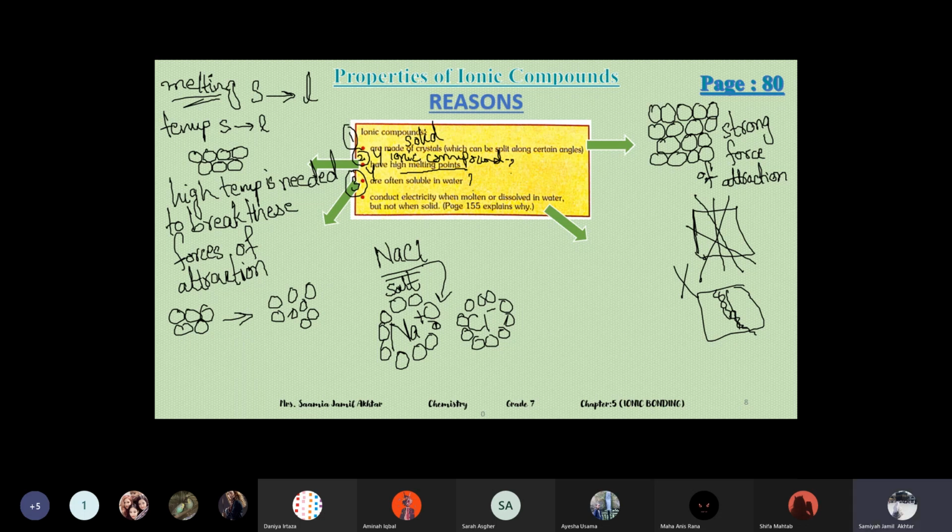The water molecules surround the ions, slowly dissolving them. I'll label that these are water molecules, and water molecules surround the ions to dissolve them.